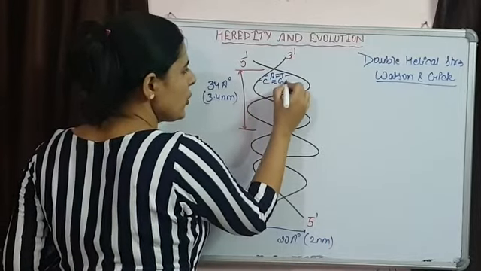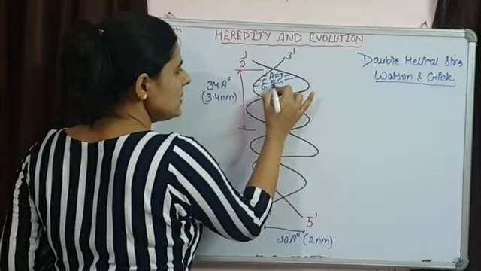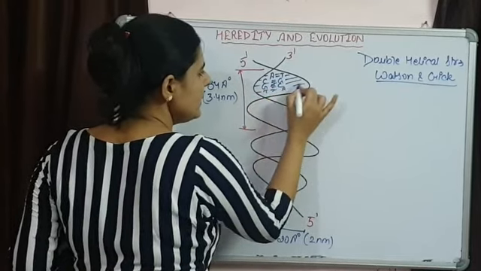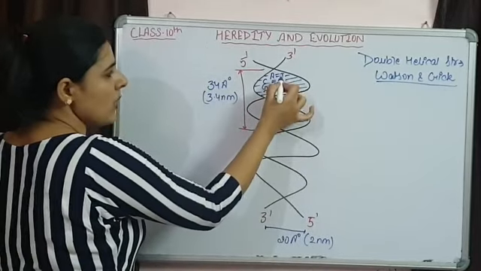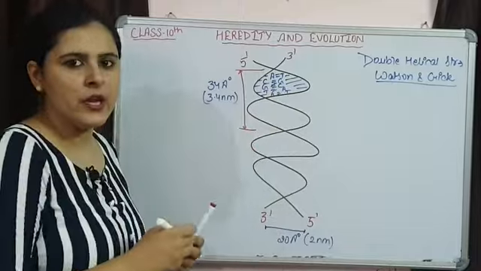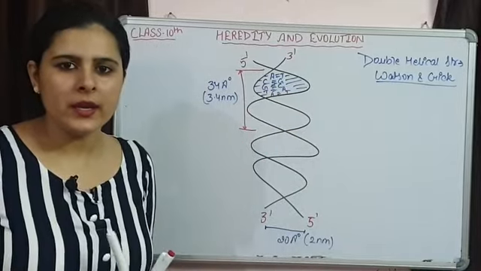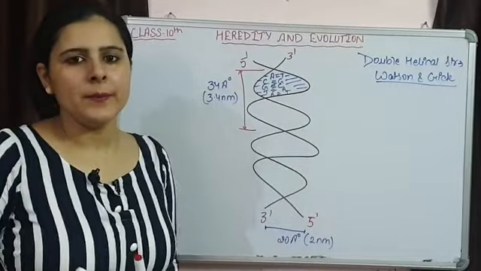Cytosine is going to bond with guanine. Again guanine is going to bond with cytosine. Thymine with adenine. Adenine with thymine. So this is how 1, 2, 3, 4, 5. 5 are present over here and next 5 are present over here. So in total 10 are going to be present.